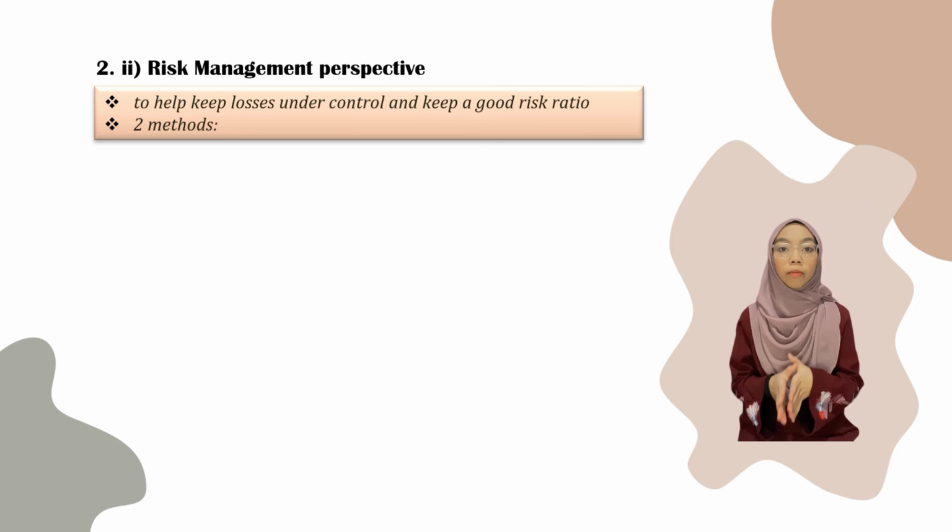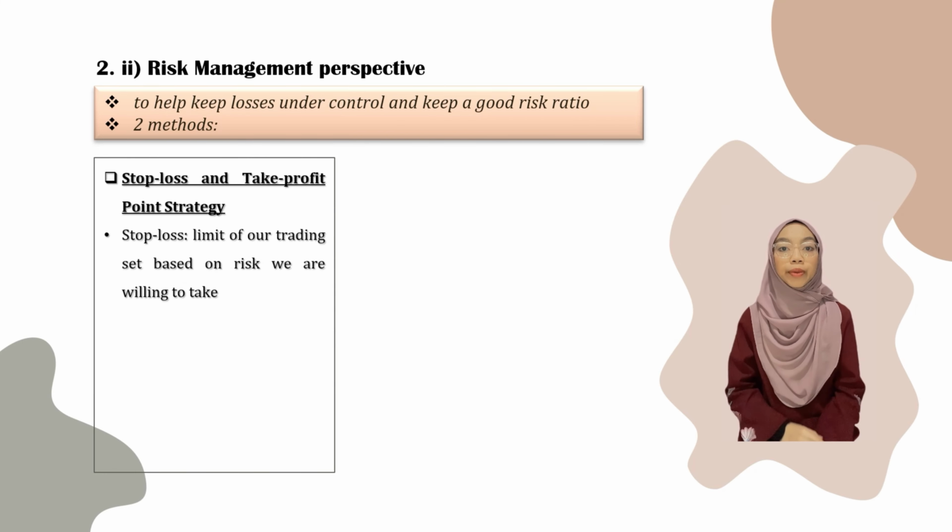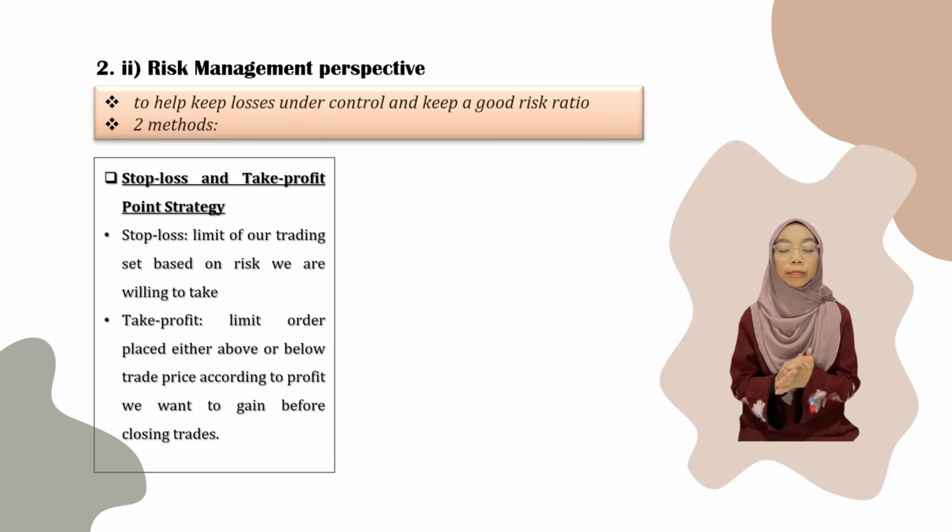Firstly, we can apply the stop loss and take profit point strategy. Stop loss is where the limit of our trading is set based on how much risk we are willing to take. Meanwhile, take profit is where the limit order is based either above or below the trade price according to how much profit we want to gain before closing trades.